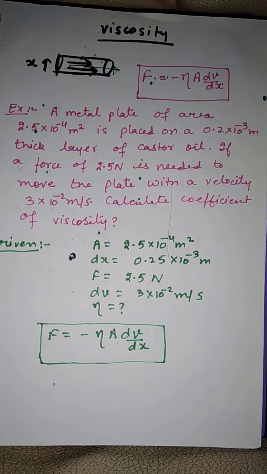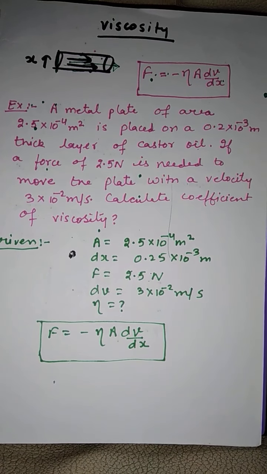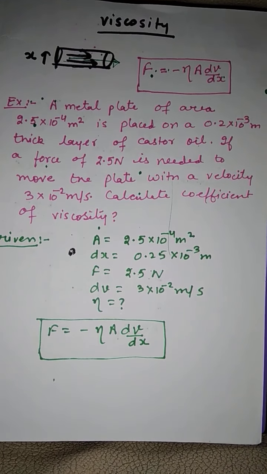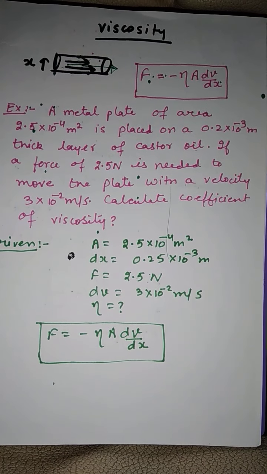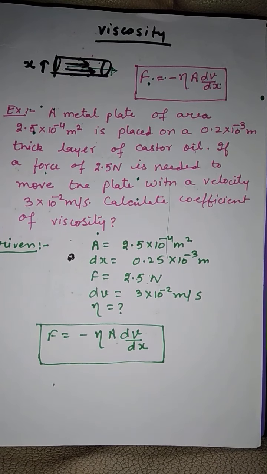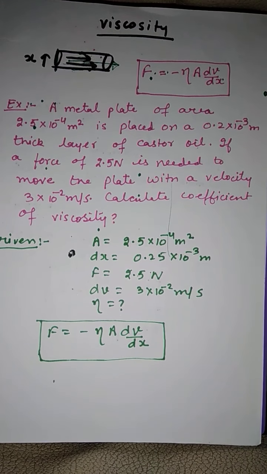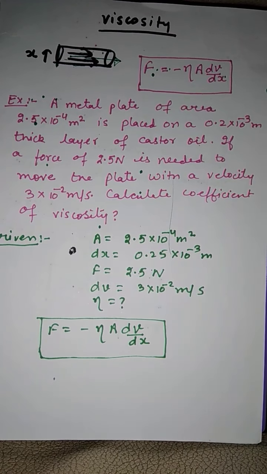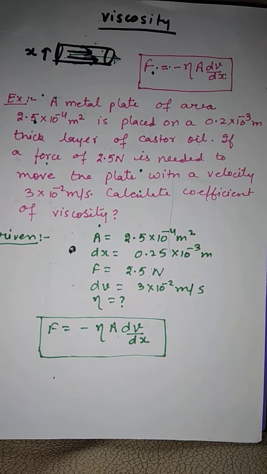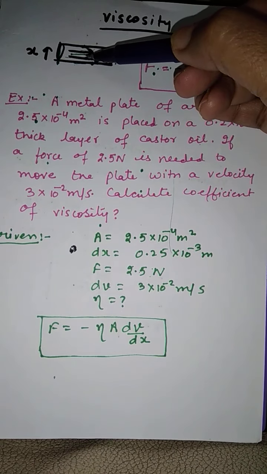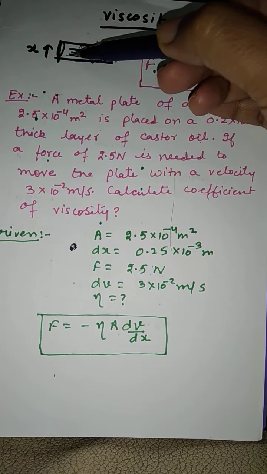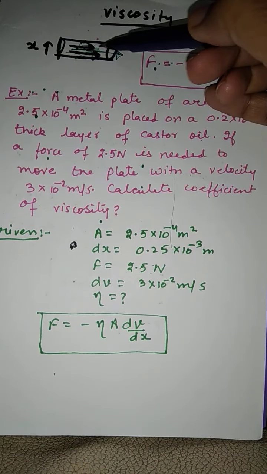Now all fluids will show the property of viscosity. Viscosity is somewhat equal to resistance, but there is a difference between viscosity and resistance. Resistance or friction is there even when the body is at rest. But viscosity will come into picture only when the liquid is flowing or any fluid is flowing. Viscosity means the drag with which one layer will resist another layer for movement.